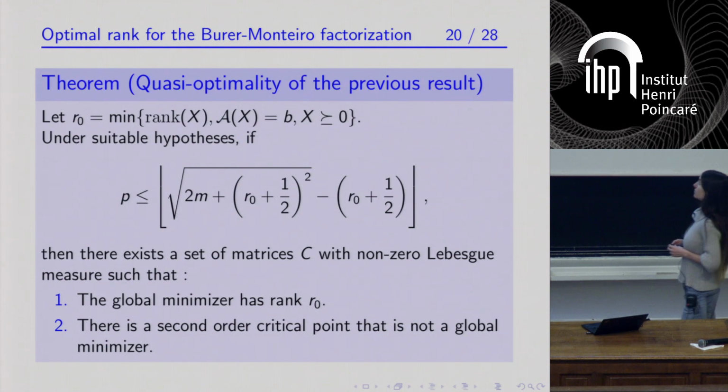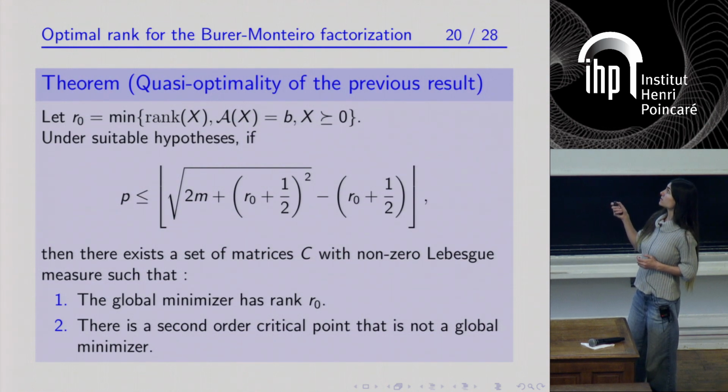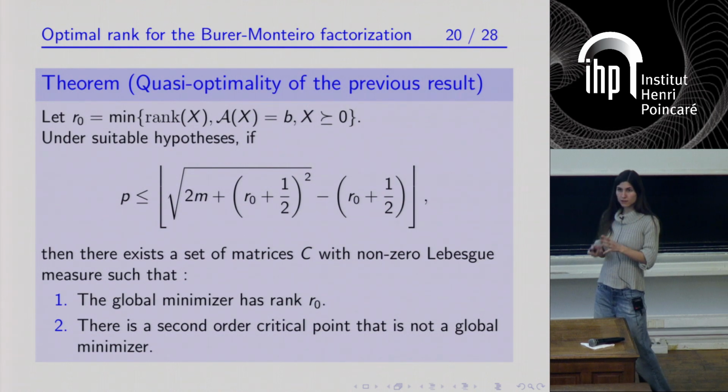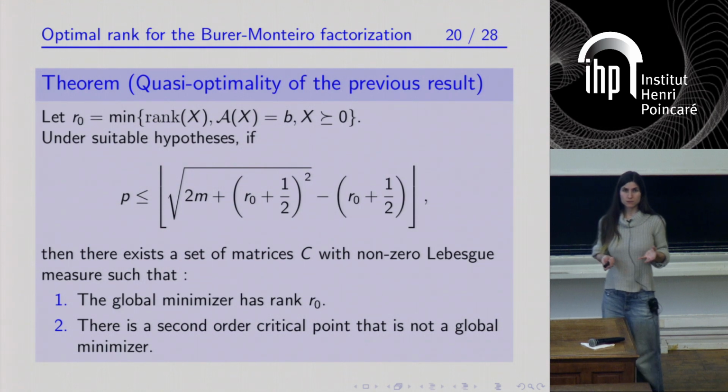So let's define R0 to be the smallest possible rank of a matrix X that satisfies the affine constraints and is positive semi-definite. So it's the smallest rank of a matrix in the feasible set of the original semi-definite problem.